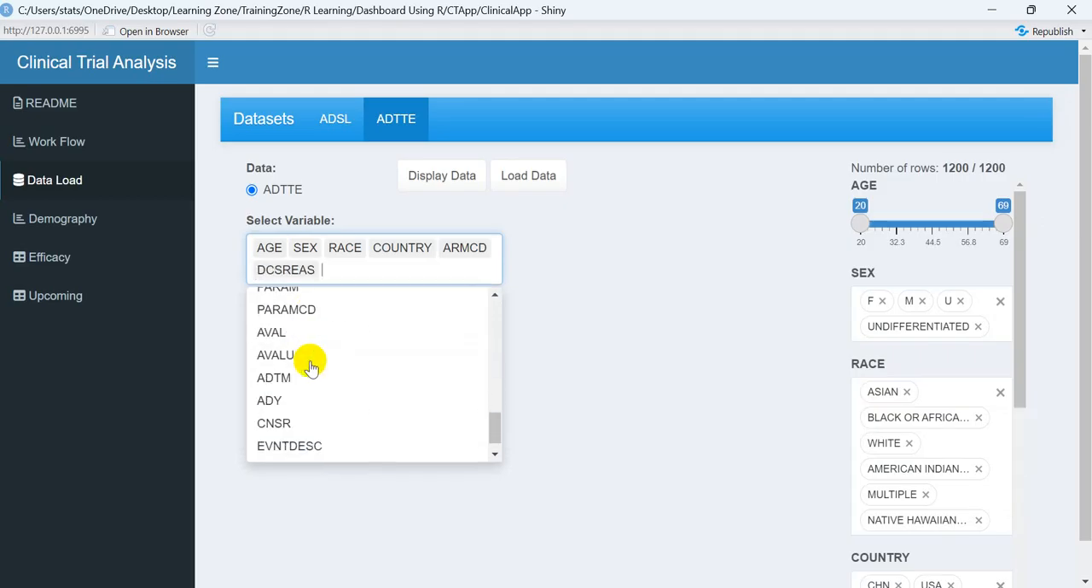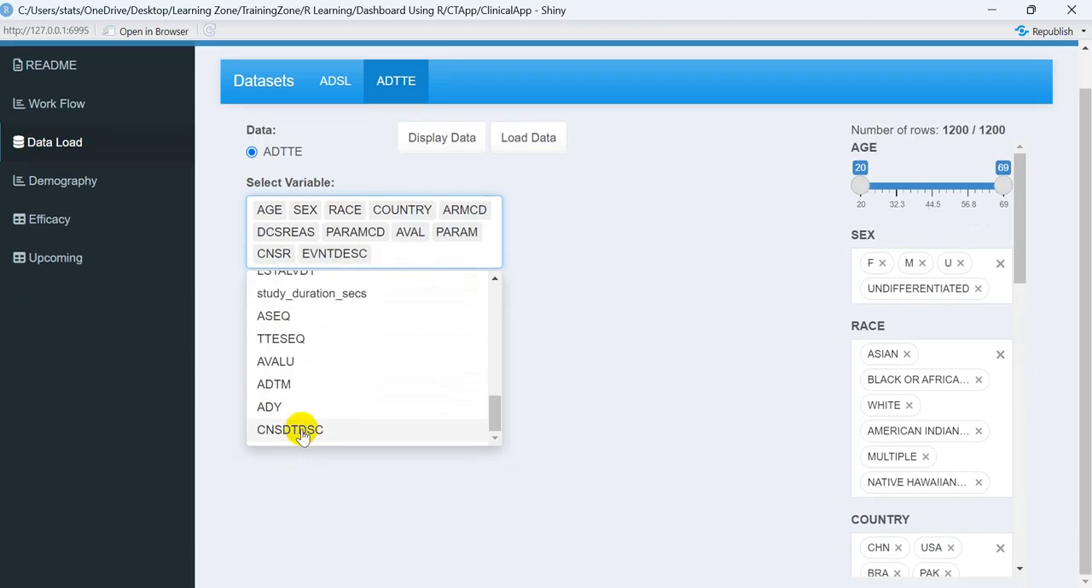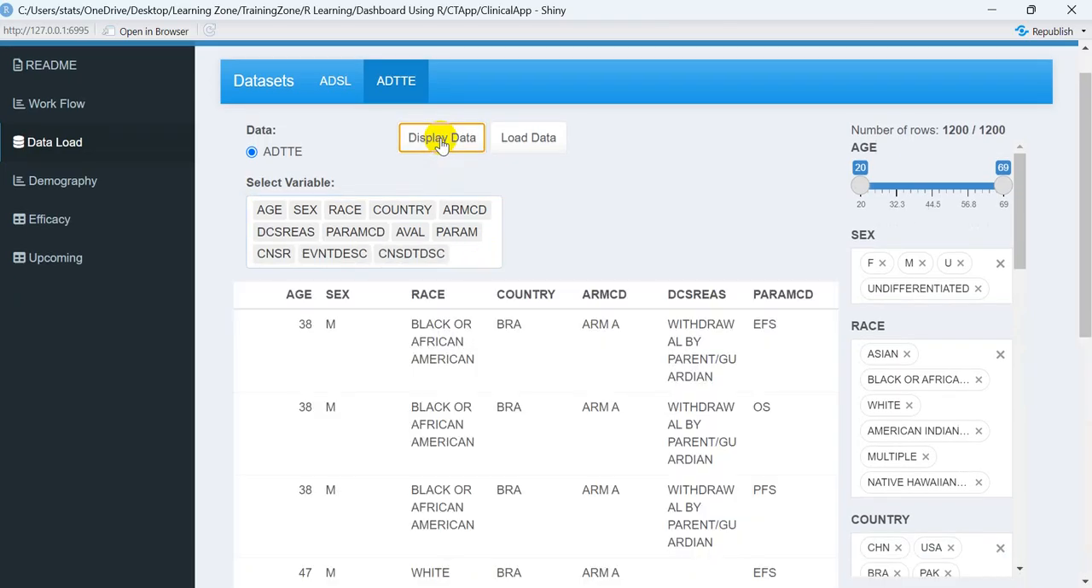For time to event analysis, usually we require parameters like PARAM and PARAMCD, and we require the AVAL value, and along with that you also require CNSR, event description and censor description. These are the most important variables we have in our ADTTE domain. Along with that, there are many other variables which are also utilized in some places, but for the analysis I am going to present in front of you, these are the only important variables.